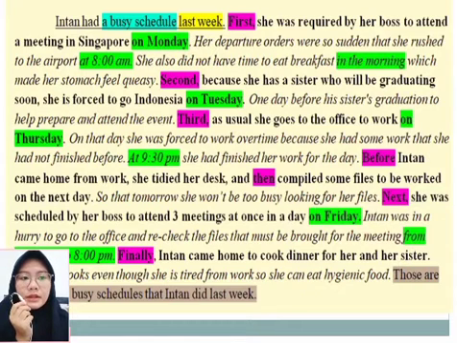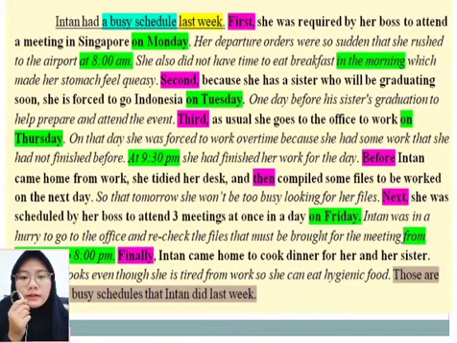Alright. The second major is second, because she has a sister who will be graduating soon, she is forced to go to Indonesia on Thursday. Alright, the minor is one day before her sister's graduation, to help prepare and attend the event. So the relationship between major and minor of my supporting sentences is the minor explains more clearly the important reason why the major happened, and what she did, to make the major clearer.